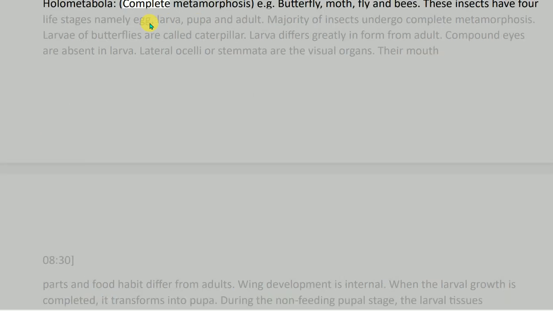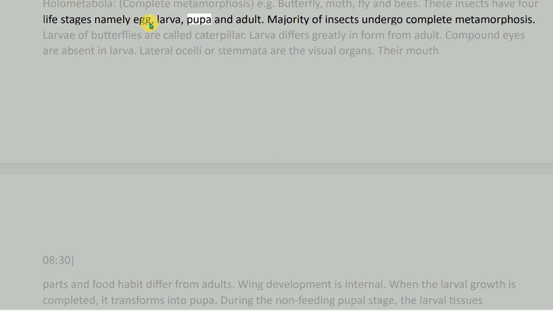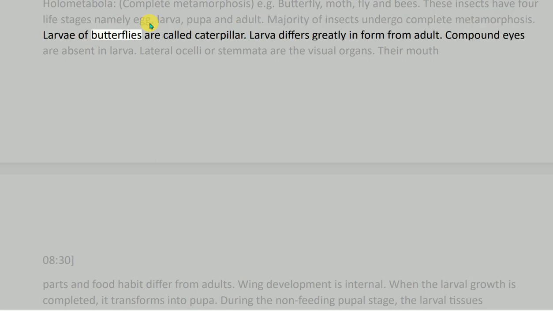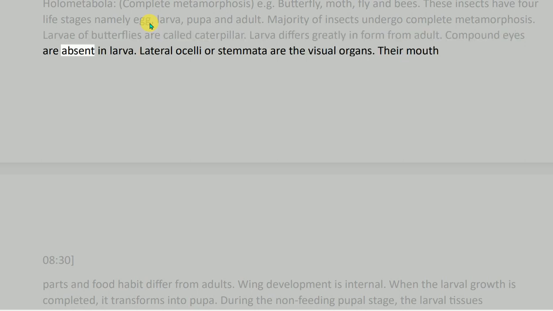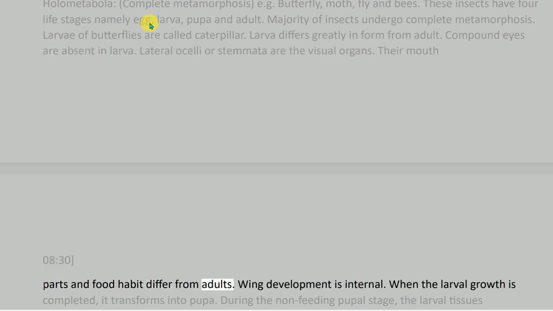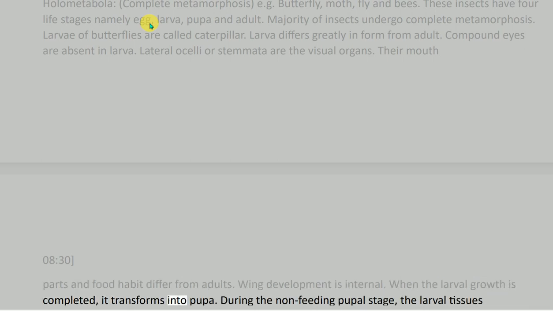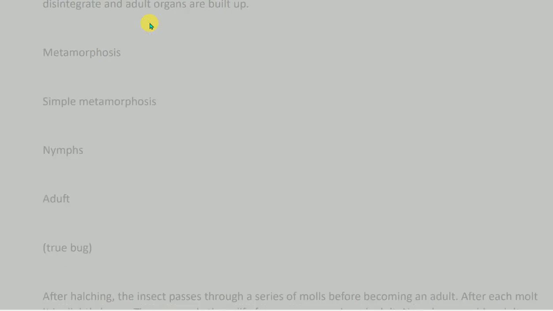Holometabola, complete metamorphosis, e.g. butterfly, moth, fly and bees. These insects have 4 life stages, namely egg, larva, pupa and adult. Majority of insects undergo complete metamorphosis. Larvae of butterflies are called caterpillar. Larva differs greatly in form from adult. Compound eyes are absent in larva. Lateral oculi or stemmata are the visual organs. Their mouth parts and food habit differ from adults. Wing development is internal. When the larval growth is completed, it transforms into pupa. During the non-feeding pupal stage, the larval tissues disintegrate and adult organs are built up.